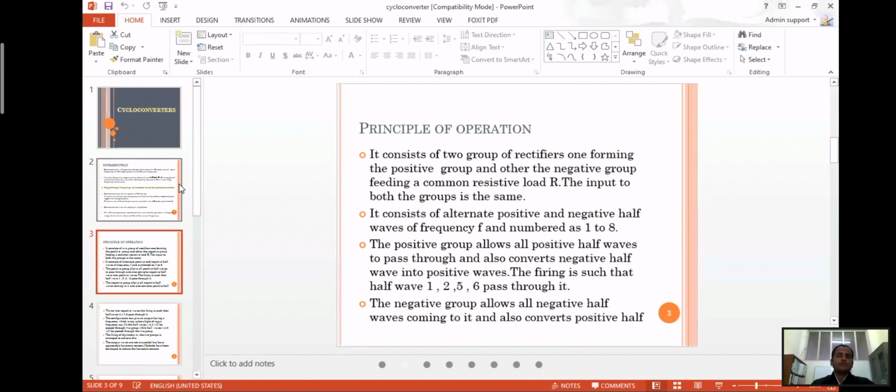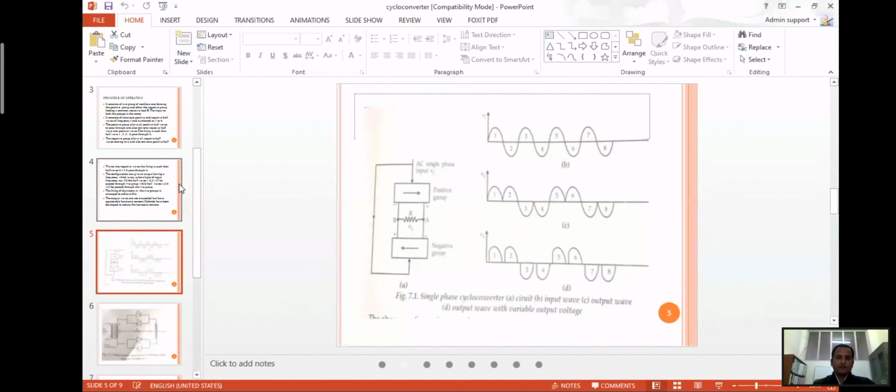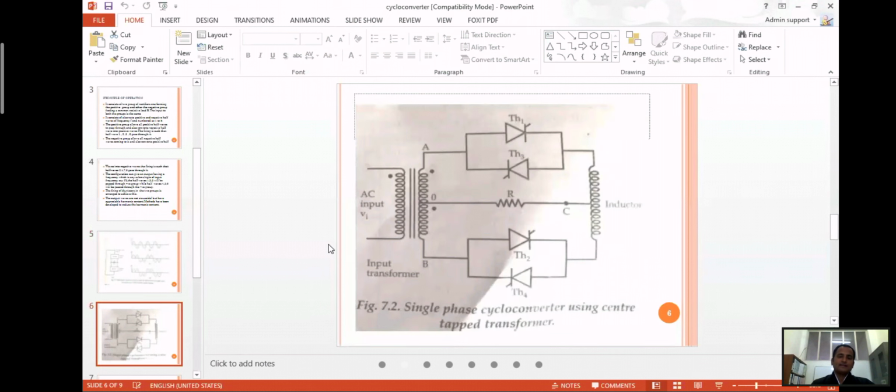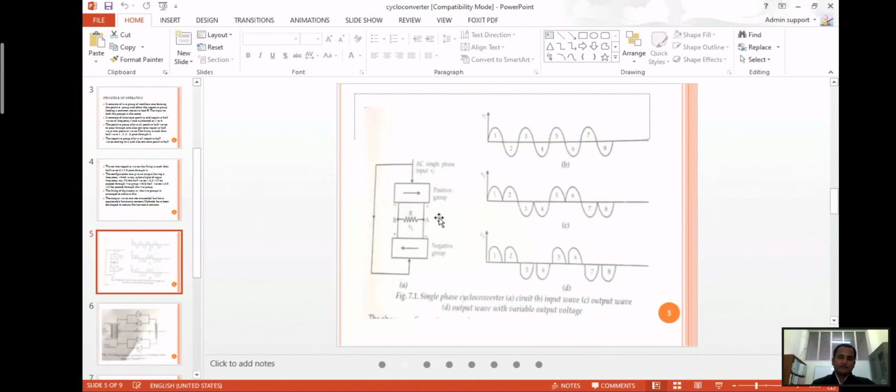So how does it operate? There are two groups, one positive group and one negative group. Two groups of rectifiers will be there, one forming a positive group and the other a negative group, feeding a common resistive load. In the diagram, you have a positive group and a negative group, and both feed the common resistive load.